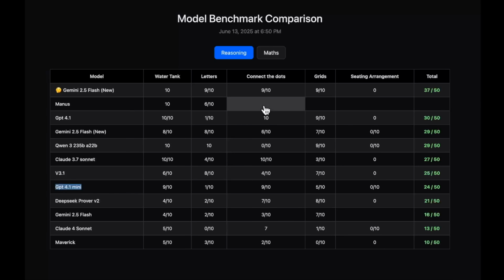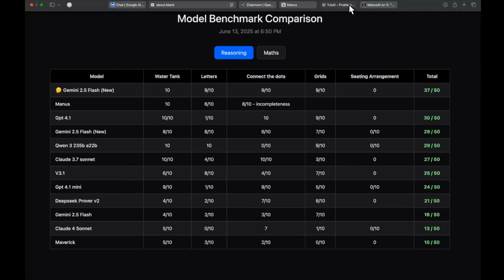Now let's look at what Manus has come up with. Manus has scored an 8 out of 10, and you can see I've written incompleteness. The reason is that in this particular question, the model was not giving me the complete response. It was getting stuck in the middle. The two times it couldn't get the answer right, it didn't actually give a wrong answer, but it was not able to complete its response, so to be fair, I gave it a fail. Maybe giving it two more chances, it could have scored a 10 out of 10, but I had to be fair, so due to incompleteness, it scored an 8 out of 10. So far, you can see this model is performing pretty well. Let's move on to the grids question.